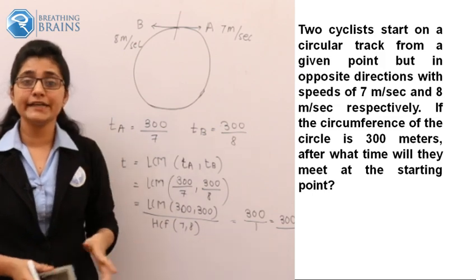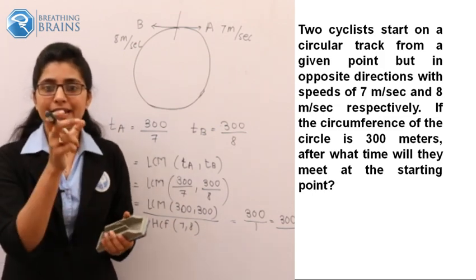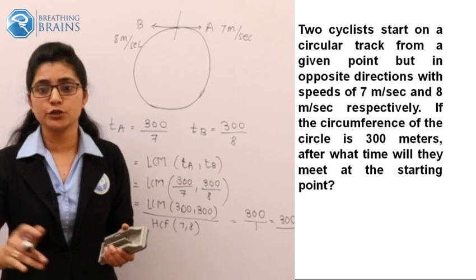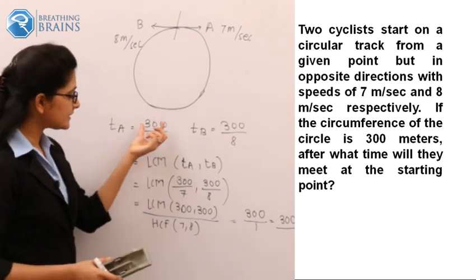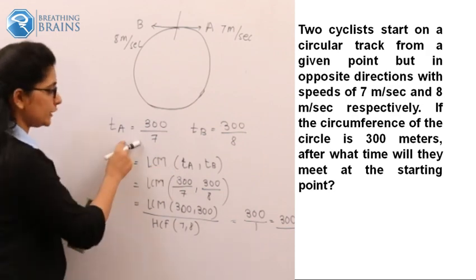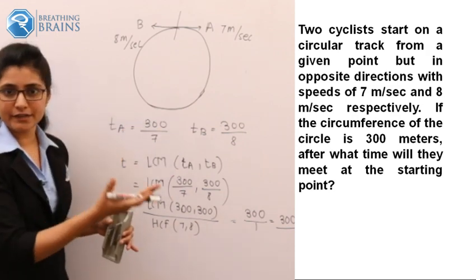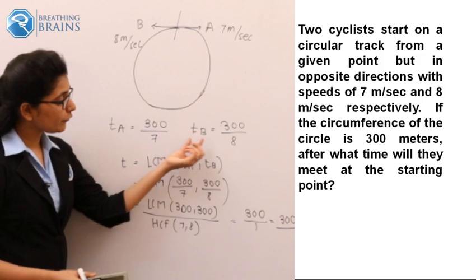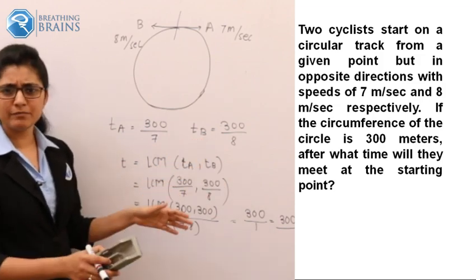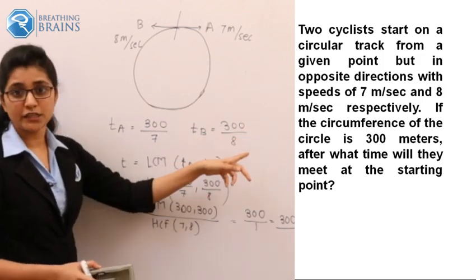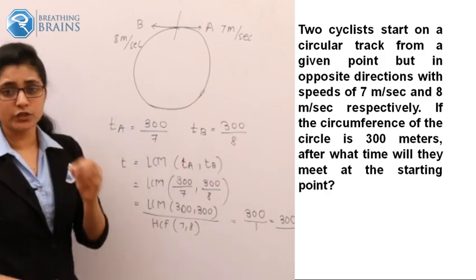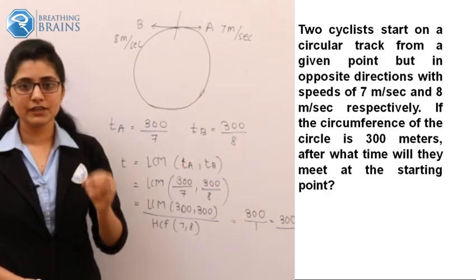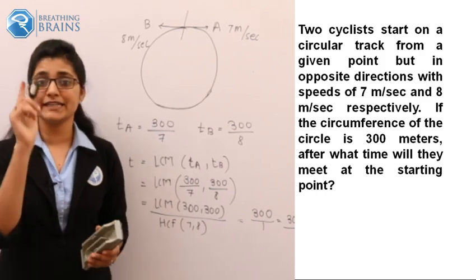So we calculated the time required by person A and person B to cover the entire 300 meter distance. That should be distance upon speed. Time required by A is 300 divided by 7. Time required by B, the distance will be the same for both, so 300 as it is, but the speed of B was 8, so 300 divided by 8. What is asked in the question? Find out the timing when they will meet at the starting point.